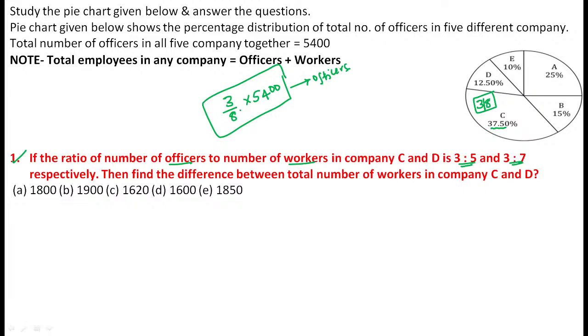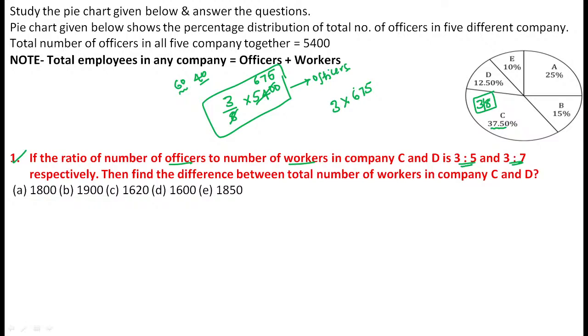Now let's calculate. 8 sixes are 48, we are left with 60. 8 sevens are 56, so we are left with 40, and 8 fives are 40. Now the total number of officers in C becomes 3 into 675.